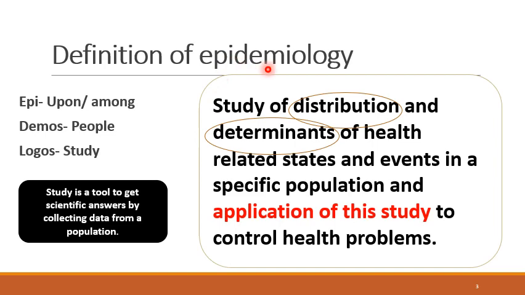We want to know the frequency of a particular disease in a population or what pattern it is taking. Along with that, determinants means the causative factors of that particular event or health related state. The study of distribution and determinants of health related states and events is called epidemiology.